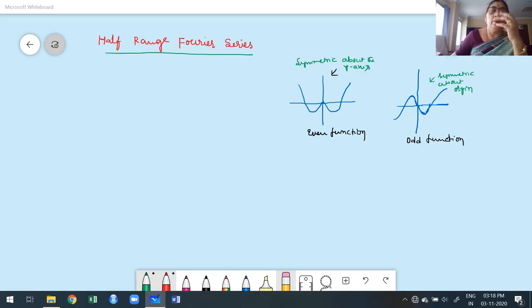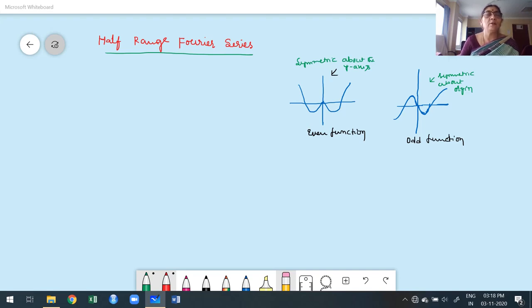Now, why is it treated as half-range Fourier series? We already studied this part while constructing the Fourier series based on the second case. I'm going to repeat the same thing for a few minutes. What is the definition of half-range Fourier series?